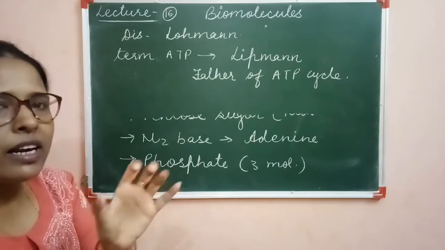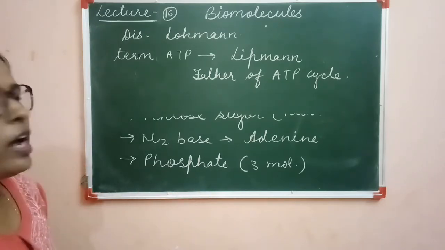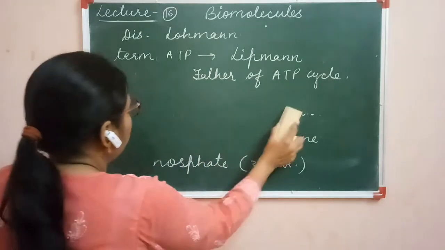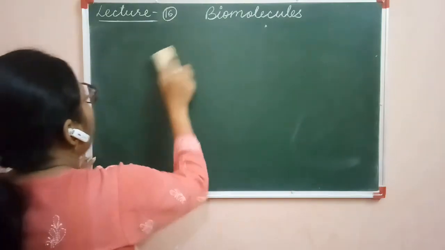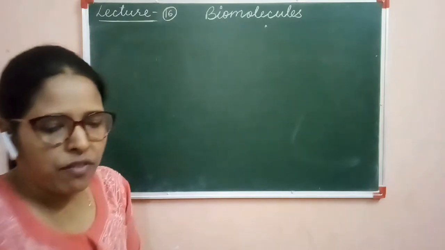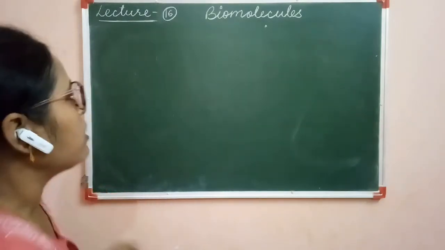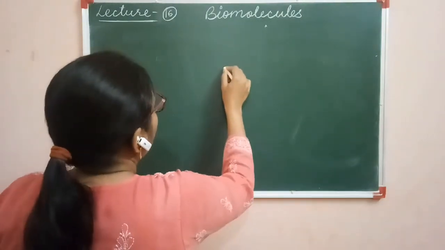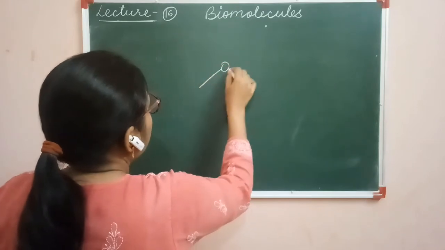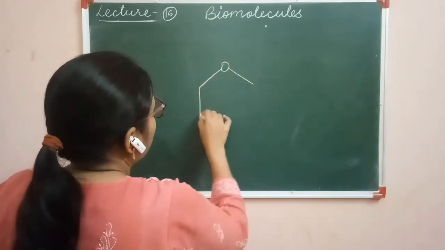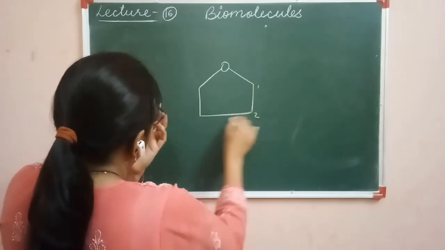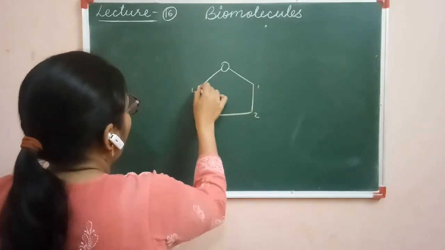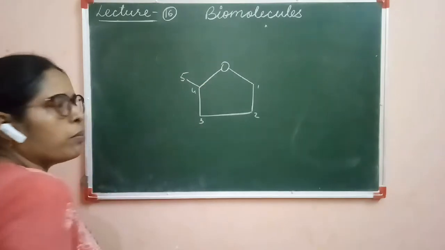Now we know that it is a modified nucleotide. Now come to the structure of ATP. Which type of structure does a molecule of ATP have? It is the energy currency of the cell. We know that a ribose sugar is there. So this is the structure of ribose sugar, a 5 carbon sugar. 1, 2, 3, 4 and this is the 5 carbon.